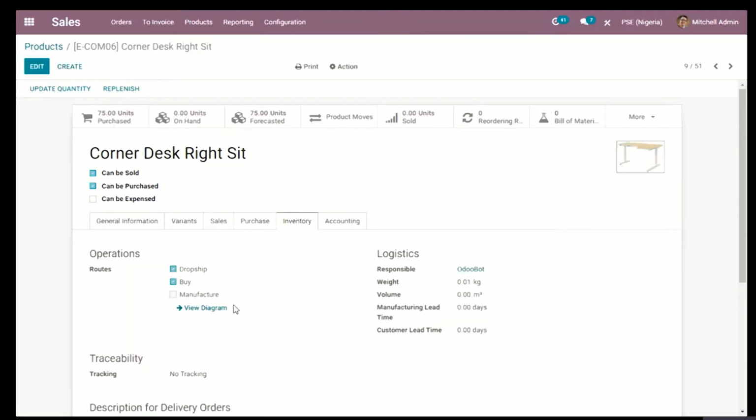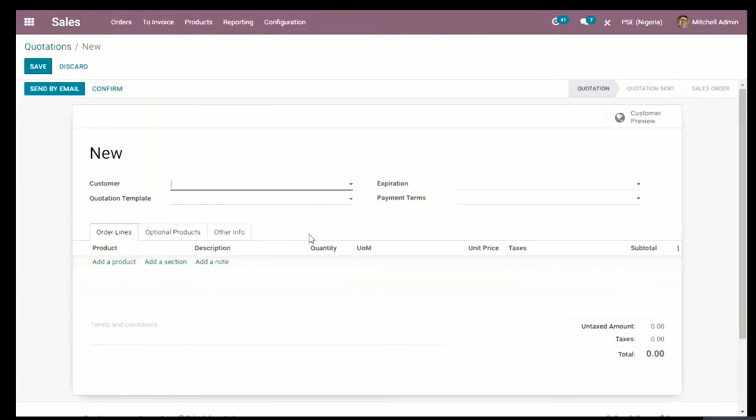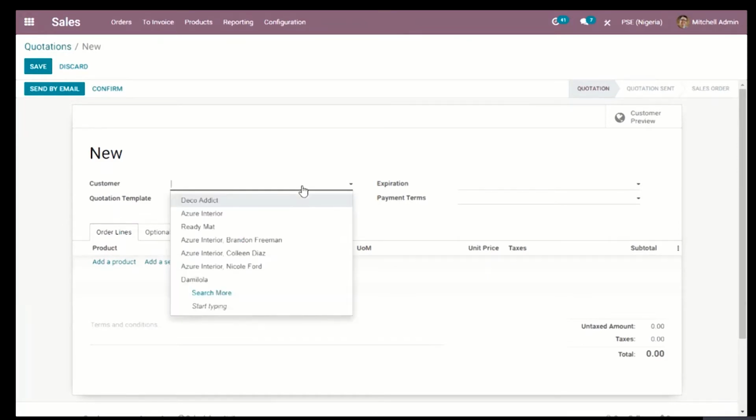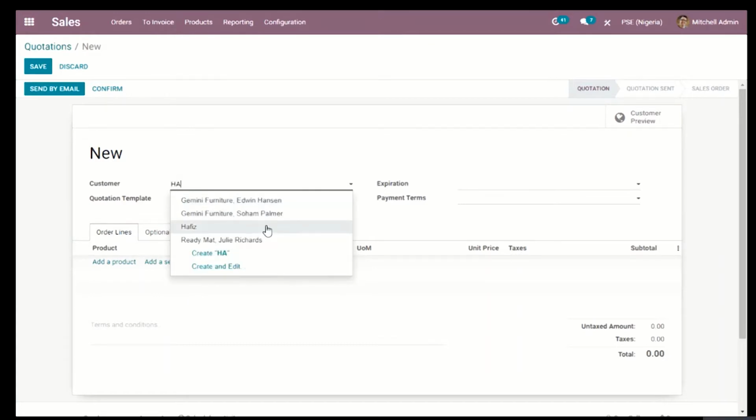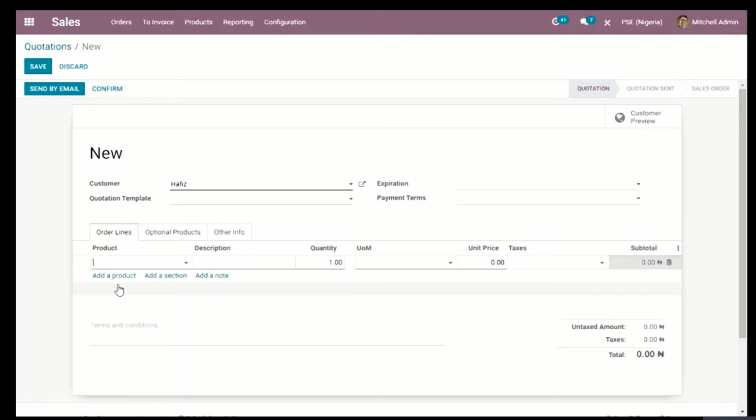Now, we're going to create a sales order for this particular item. The sales order is going to be sold to, let's say, Afis this time. We're selling to Afis the corner desk right seat.